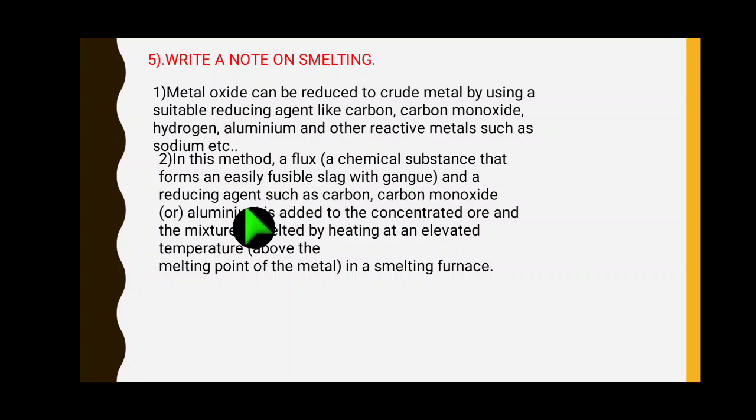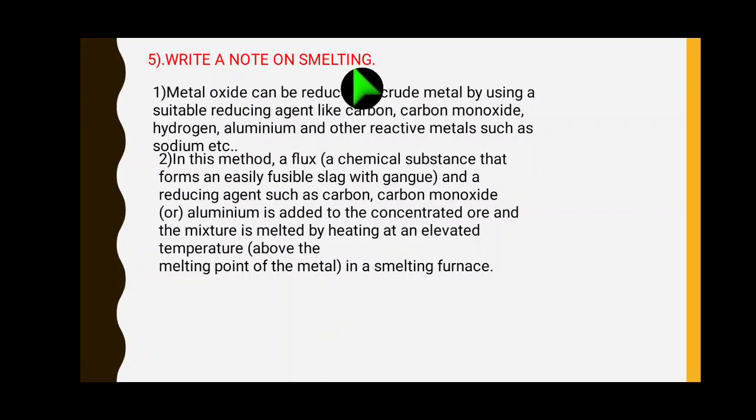The reducing agent such as carbon monoxide is also utilized, and aluminum is added to the concentrated ore. Now the mixture is smelted by heating at an elevated temperature above the melting point of the metal, in a smelting furnace.